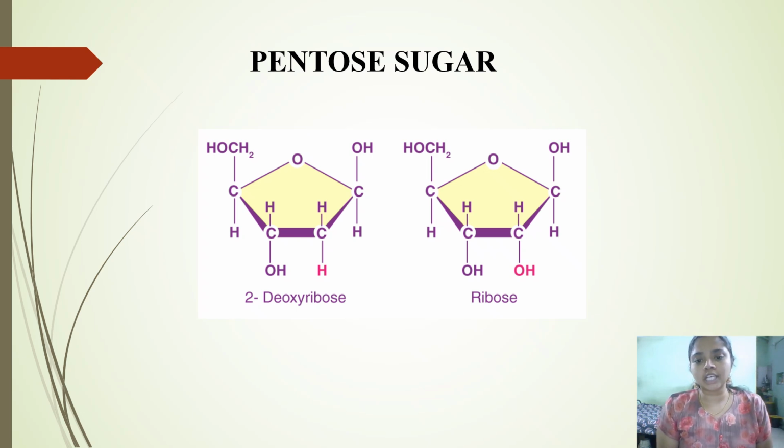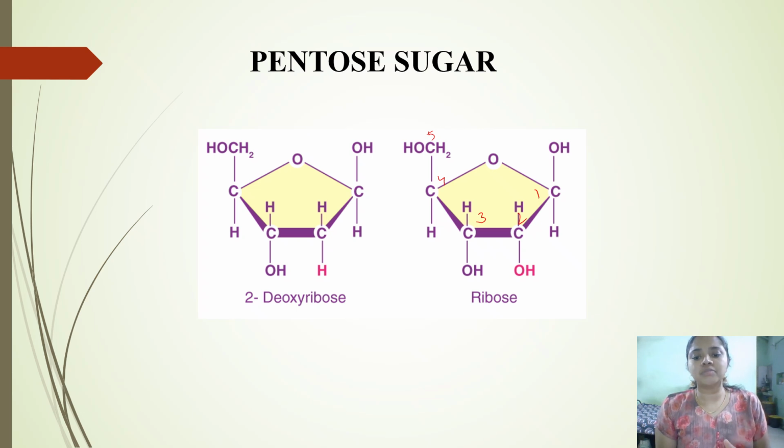This is the structure of ribose sugar. Totally five carbons: the first carbon, second carbon, third carbon, fourth carbon and fifth carbon. This ribose sugar is present in RNA. RNA is made up of ribose sugar, while DNA is made up of deoxyribose sugar.